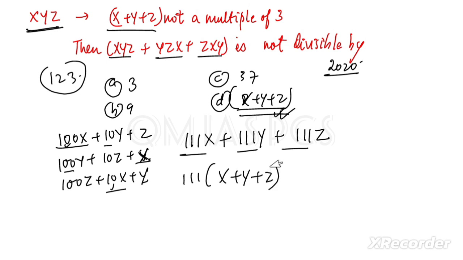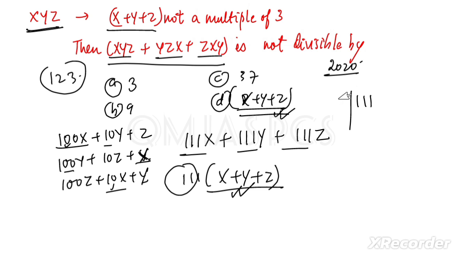Now we have to find which number this is not divisible by. This complete number is divisible by x plus y plus z. Now factorize 111: it will be 3 times 37. Why am I doing this?